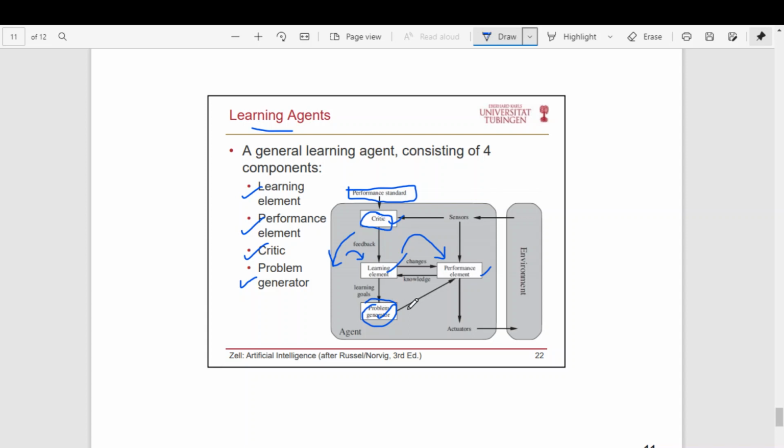And here some learning happens, and when the same situation occurs next time, the agent will try to react in a different way because previously the critic has criticized. Is that clear? If the critic has appreciated some action, then the problem generator will record that this is the best action in this situation. So when that particular situation arises next time, it will react in the same way. Because of all these things, learning happens. Okay.